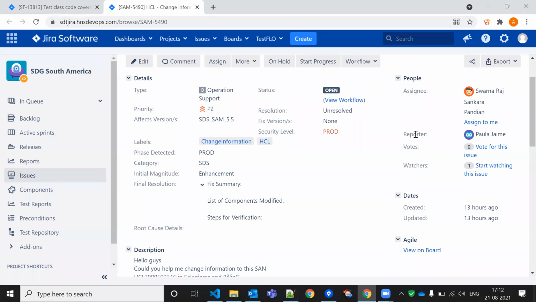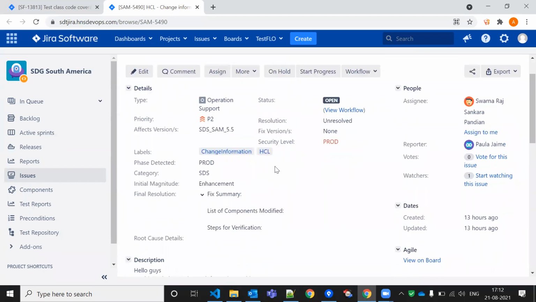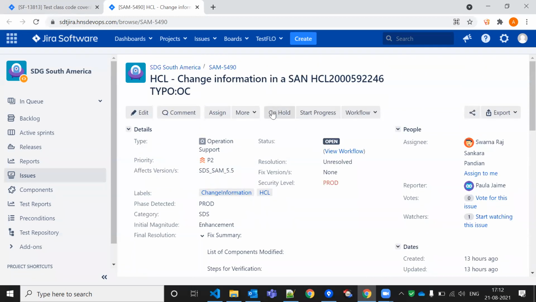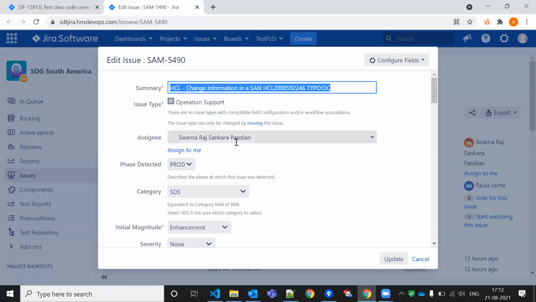I also will have the responsibility of this ticket, I also have to participate in this ticket. Then there is the priority of the ticket. If you have done the development, you have to update these things again. Suppose I have done the development, after that I want to send this one to the QA team.